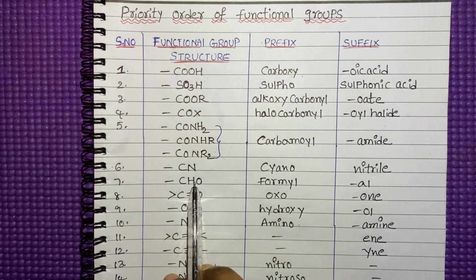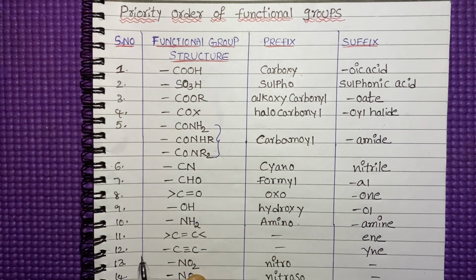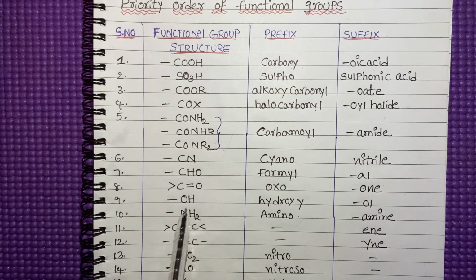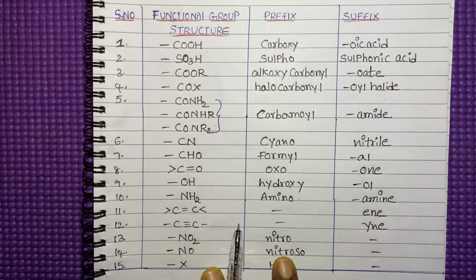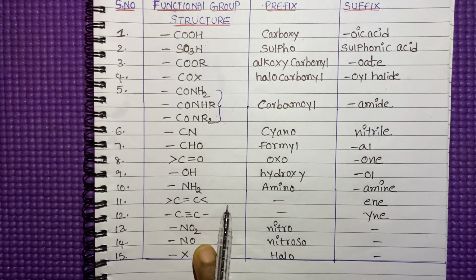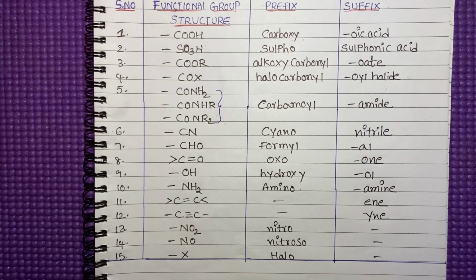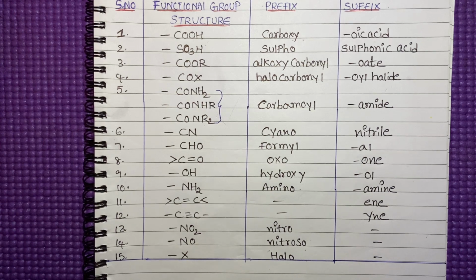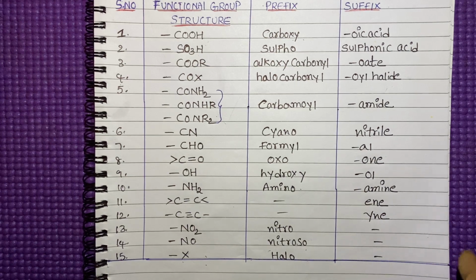This is the aldehyde group, in the ketone group, the hydroxyl group. This is the amino group. These are alkene, this is alkyne. Nitroso, here one oxygen is less, so nitroso. This is the halogen group. Halogen, X means halogens: chlorine, bromine, iodine.